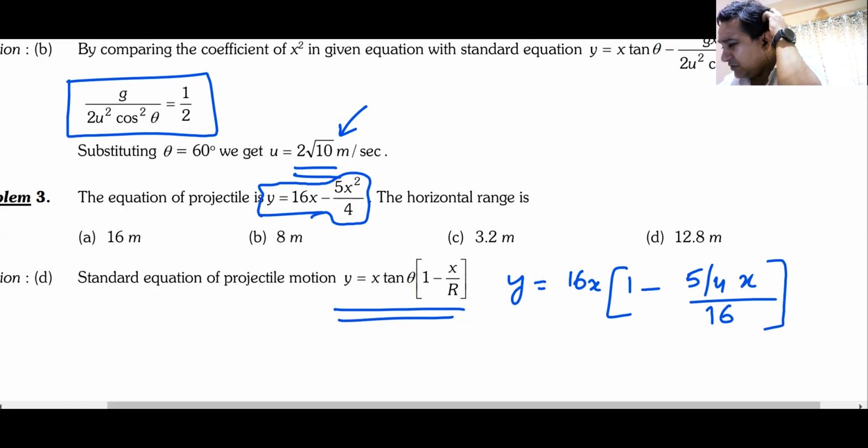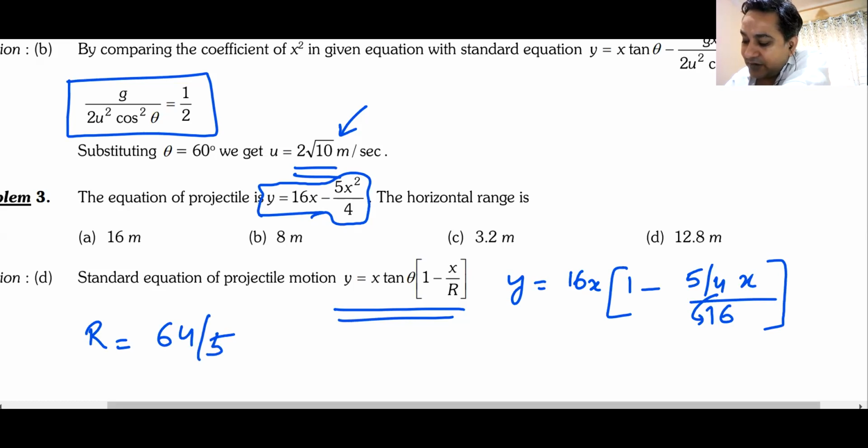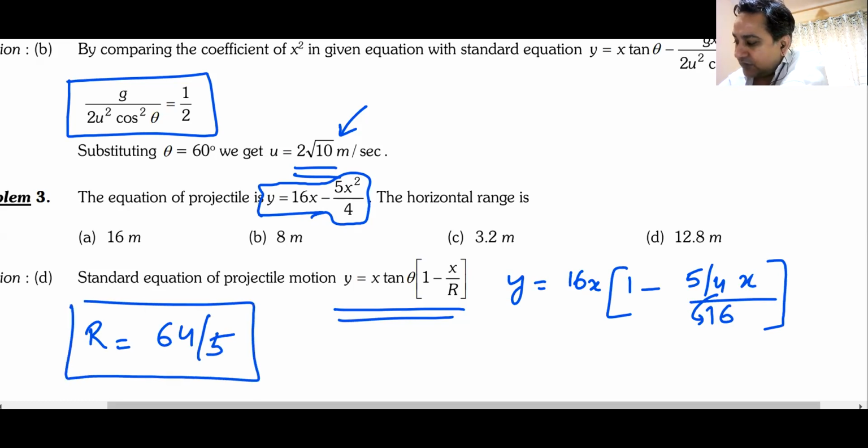I think you should be able to solve this and compare. I think the range will come as this 4 will be multiplied here and this 5 will be divided here. The range will come as 64 divided by 5. This is the range. Whatever is in the denominator, I have to take everything in the denominator. 4 comes here and 5 comes here. 16 by 5 multiplied by 4 is 12.8. Yes, Keshav, that is correct. 64 by 5.